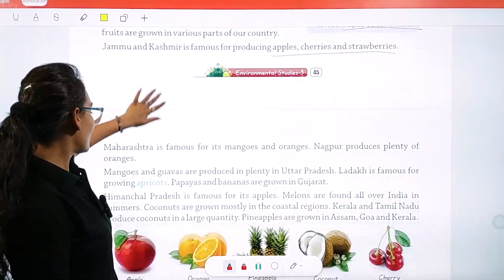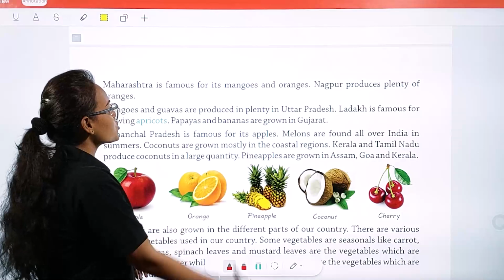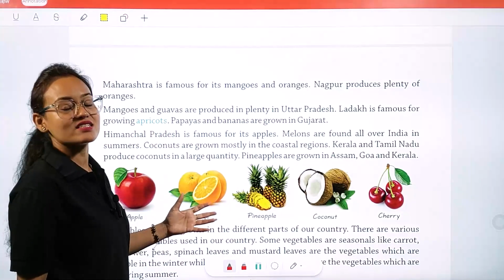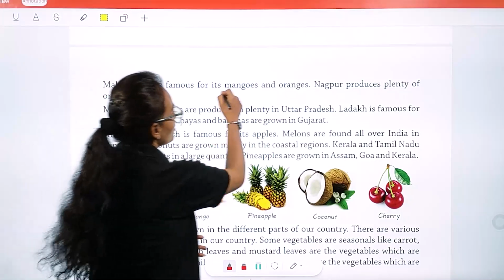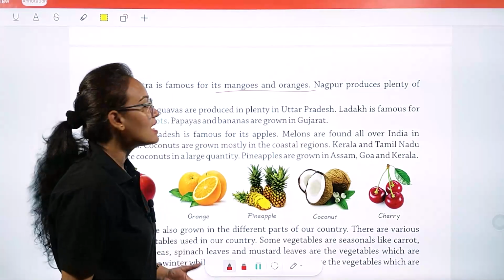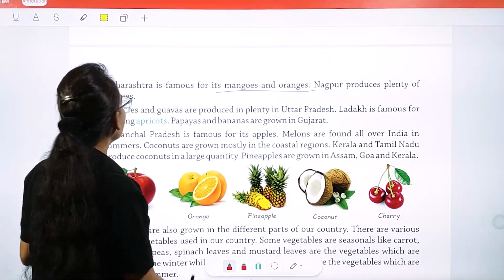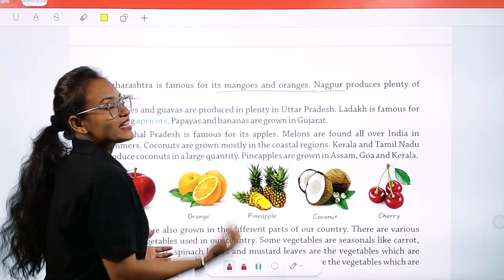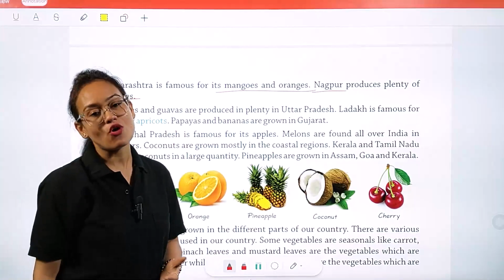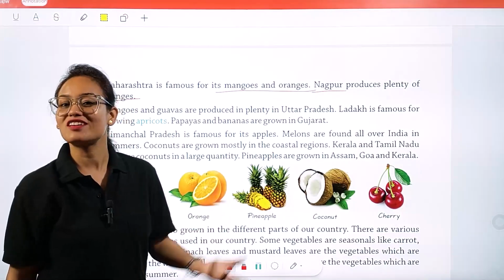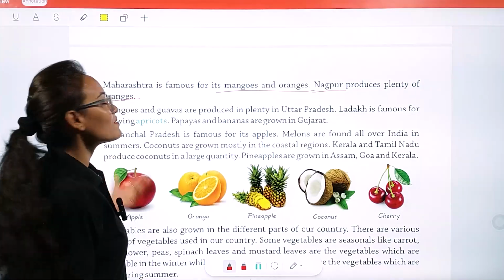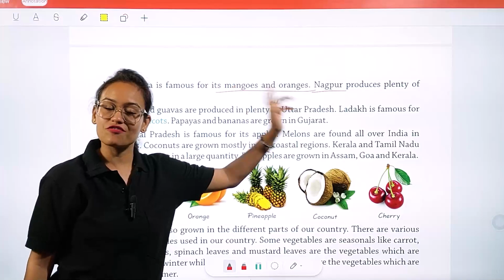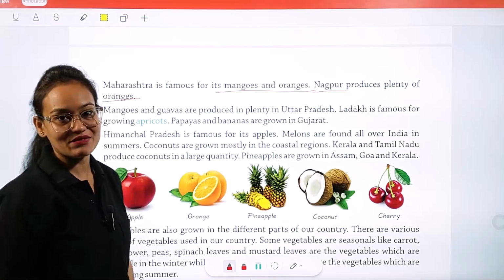Okay, now Maharashtra. Maharashtra is famous for its mangoes and oranges. The Western India state Maharashtra is famous for the production of mangoes and oranges. ठीक है? Nagpur produces plenty of oranges. Okay, so Nagpur, a city in Maharashtra, it is famous for production of its oranges. संतरा कितना अच्छा लगता है, winter का seasonal fruit है. ठीक है, वो कौन है, महाराष्ट्र produce करता है. और महाराष्ट्र में नागपुर एक city है जो कि famous है पूरे India में अपने orange cultivation के लिए.